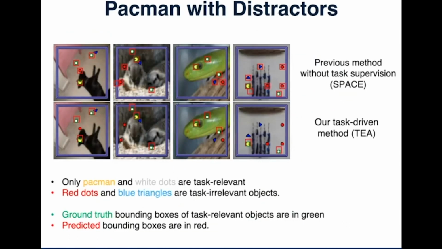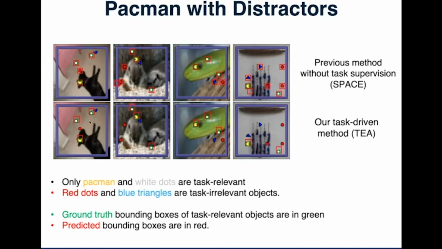And we also did another experiment called Pacman with Distractors. In this experiment, we put several distraction objects in the image. Here, only the yellow Pacman and white dots are task relevant, and the red dot and the blue triangles are task irrelevant objects. The ground truth bounding boxes are annotated in green, and the prediction bounding boxes are annotated in red.